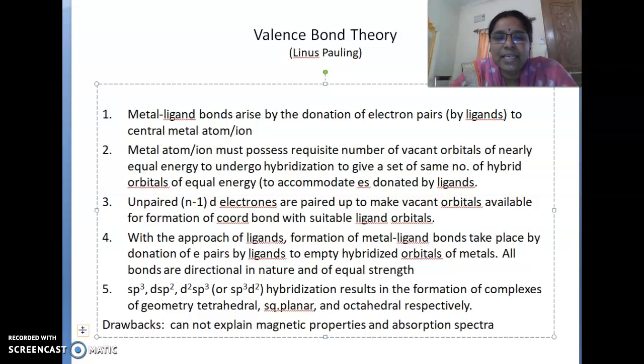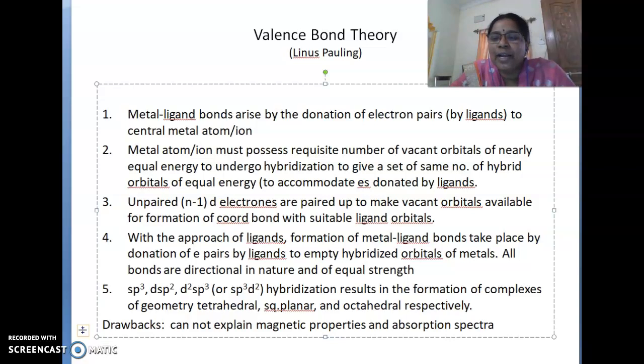In this case the electrons are paired. So instead of filling a single electron in each, which is according to Pauli's exclusion principle or Hund's rule of maximum multiplicity, whatever it may be, it is against that one. Hence pairing will take place.